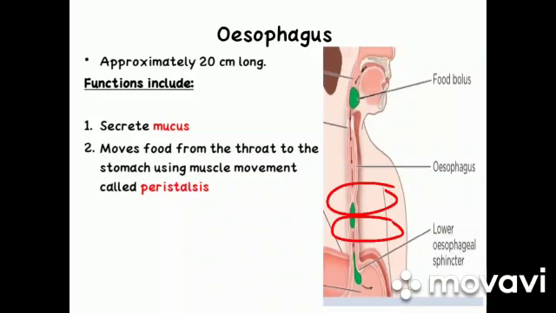Students, at the end of the esophagus, a muscular ring called the lower esophageal sphincter is present. It allows food to enter the stomach and then squeezes shut to keep food or fluid from flowing back up into the esophagus. It means it only allows one-way flow of food downward. It doesn't allow food to come back into the esophagus from the stomach.